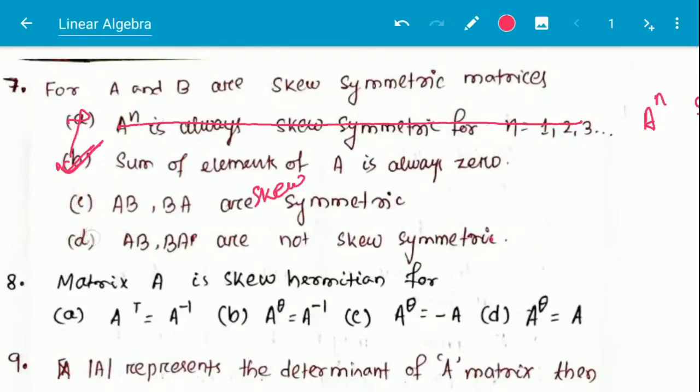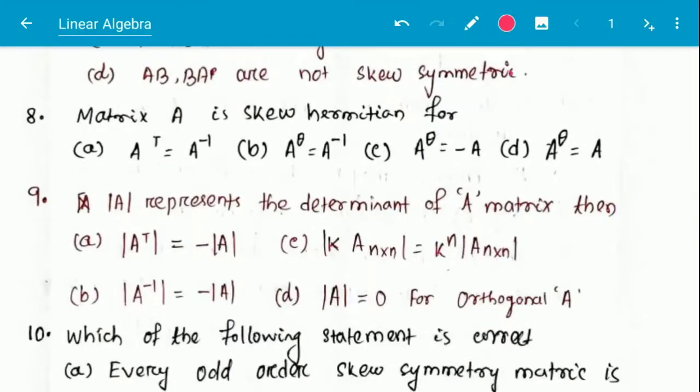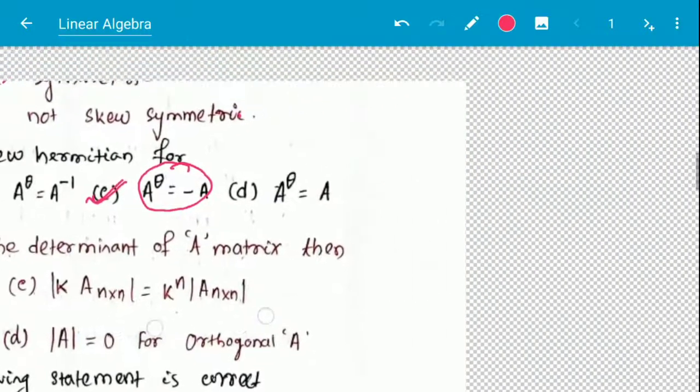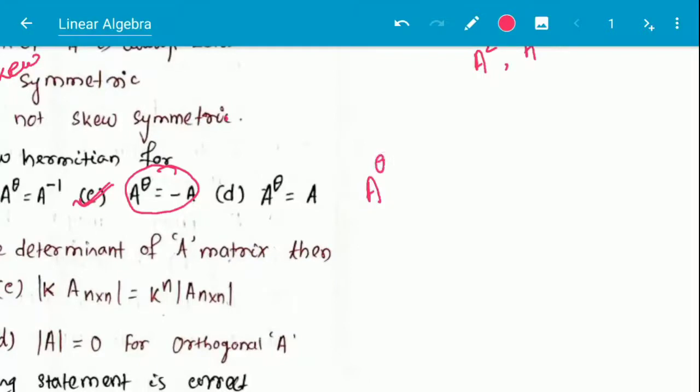So next question, matrix A is skew Hermitian for, what is the condition for skew Hermitian? This is option number C, that is A theta is equal to minus A. This is the skew Hermitian matrix. And what does A theta indicate? A theta, or A raised to the power theta, is the transposed conjugate.